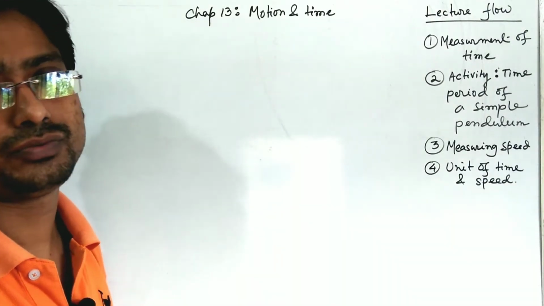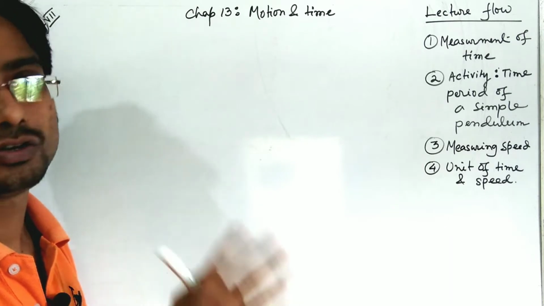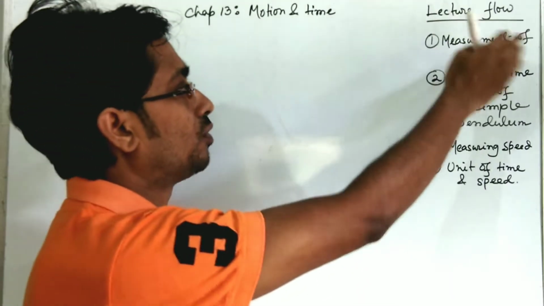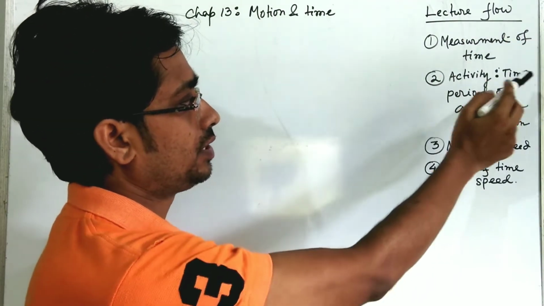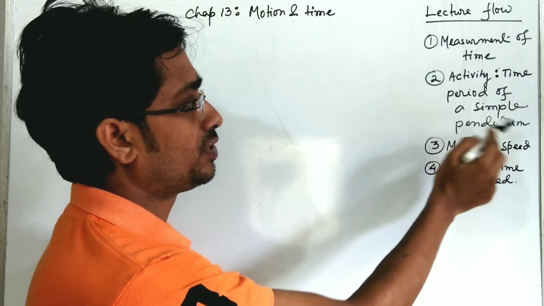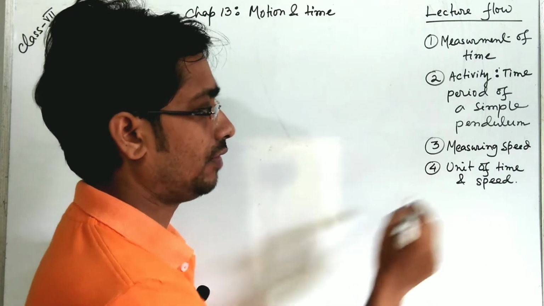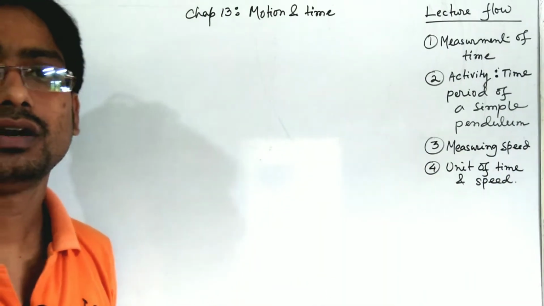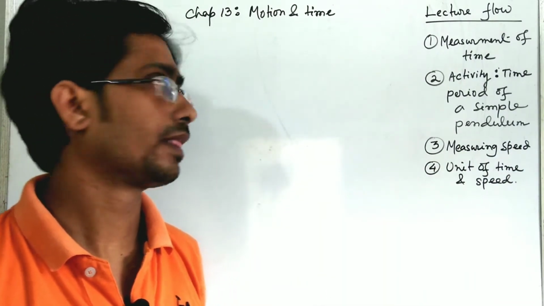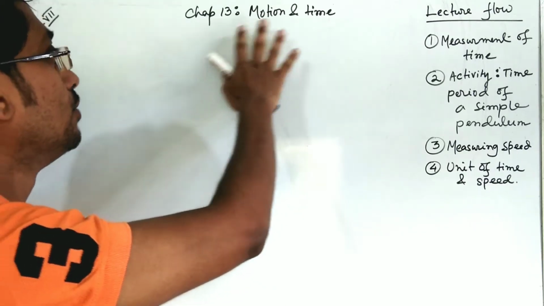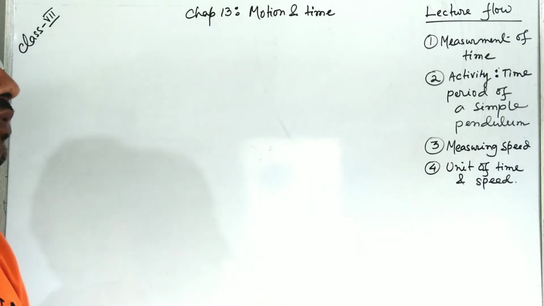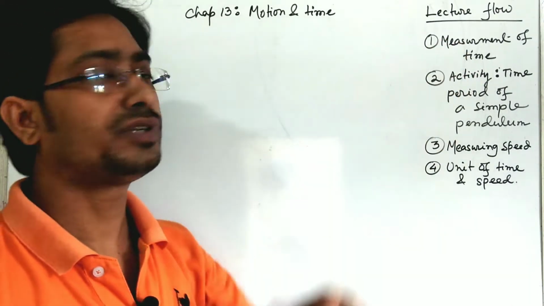Dear student, today we'll talk about these subtopics: number 1, measurement of time; number 2, activity, that is time period of a simple pendulum; number 3, measuring speed; and finally the unit of time and speed. So it is under chapter number 13, motion and time. First of all, we'll focus on the measurement of time.